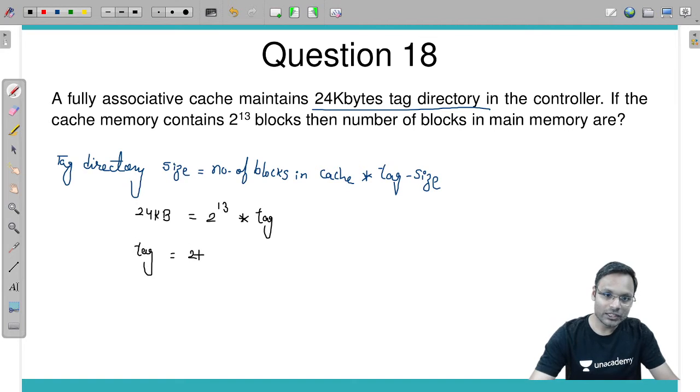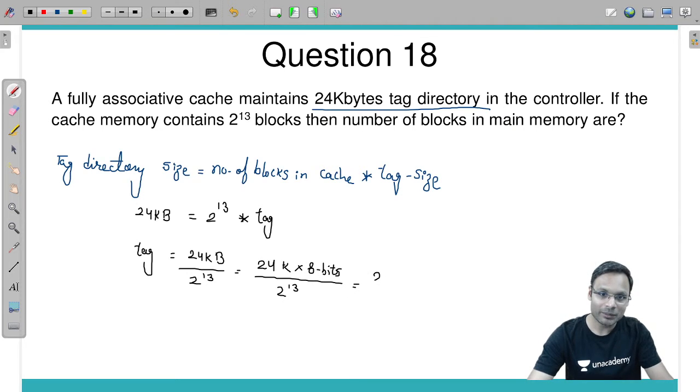Tag size is 24 kilobyte divided by 2 power 13. Let's make it in bits. So it is 24 kilo into 8 bits divided by 2 power 13. You can make k and 8 combined 2 power 13, so this will cancel. It becomes 24 bits.